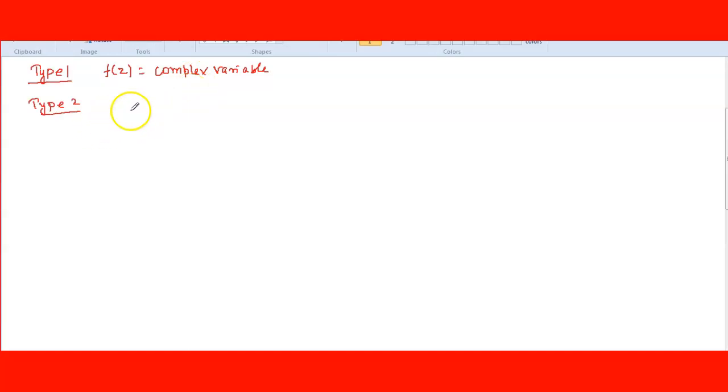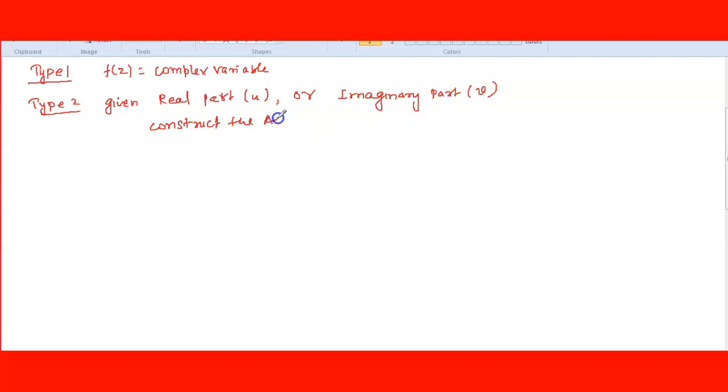So consider here, given here, the real part they will give. Real part means either u they will give, or imaginary part v they will give, either u or v, and you have to construct the analytic function.